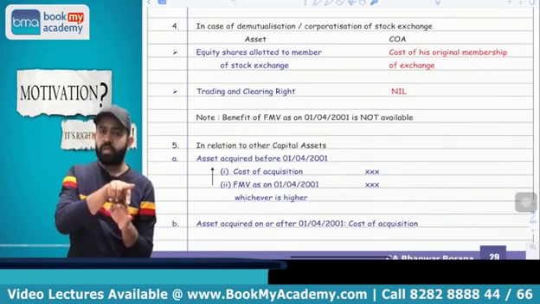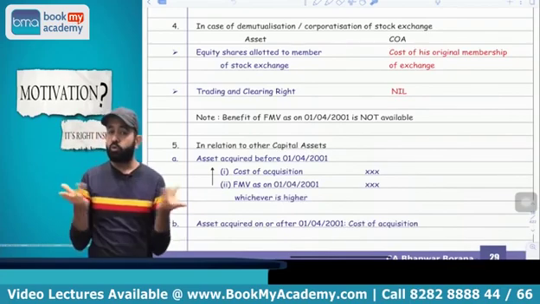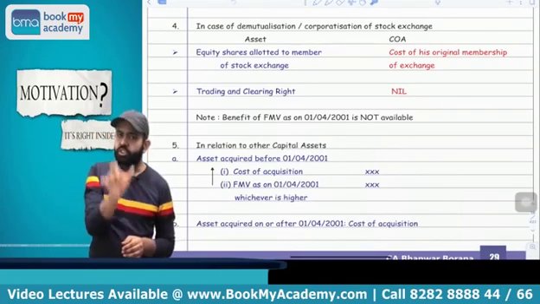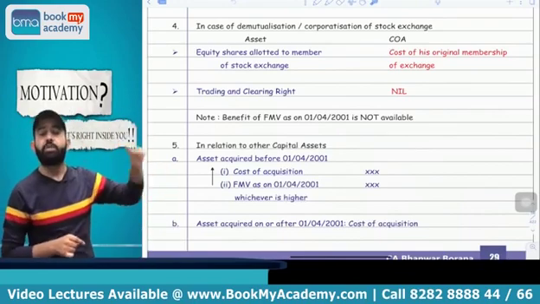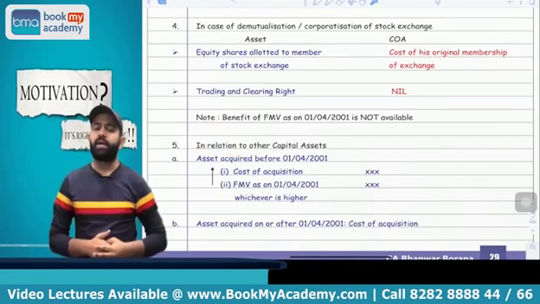Now it is converted into a company. So Motilal Oswal is going to get shares of BSE Limited. So now the question is, what will be the cost of acquisition of that share? The cost of acquisition of that share will be whatever the membership card cost. Whatever the membership card cost, that will be treated as the cost of acquisition of the share.